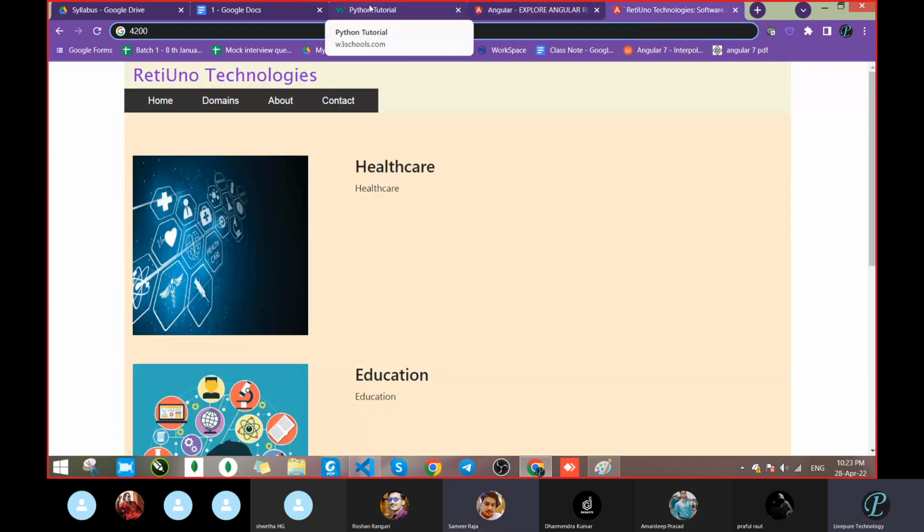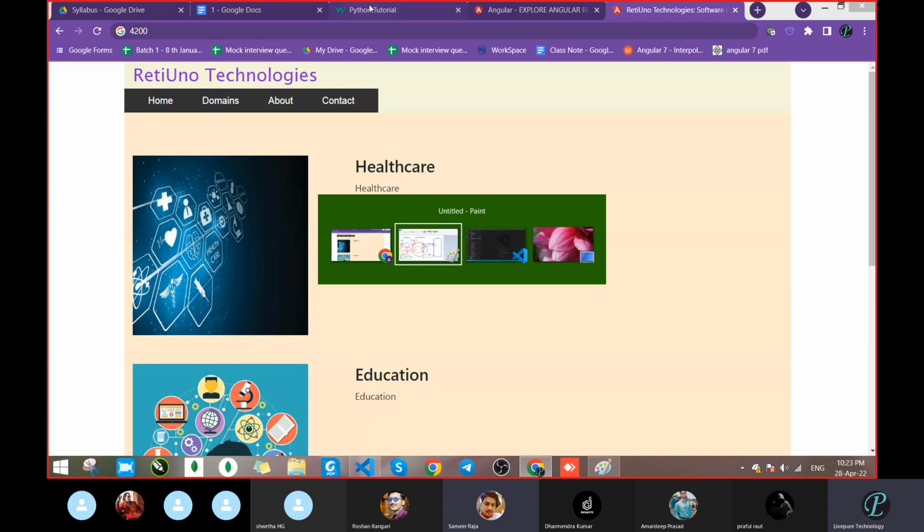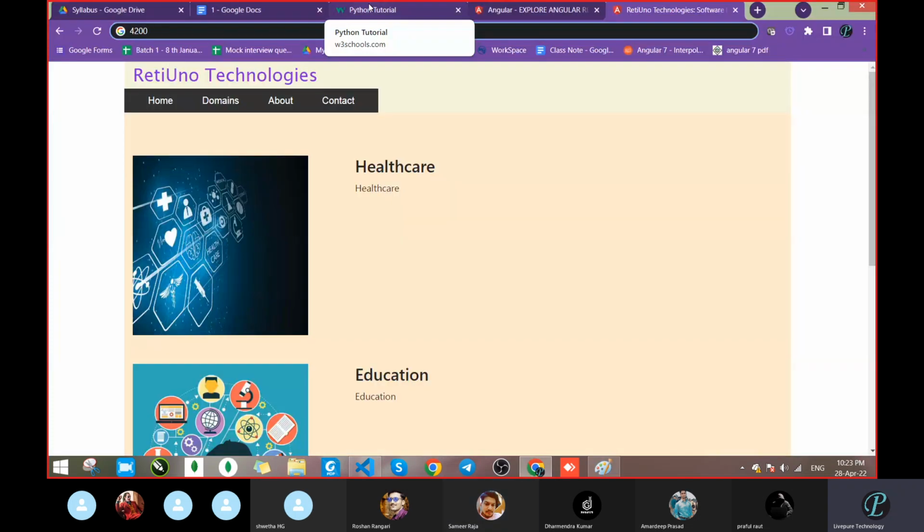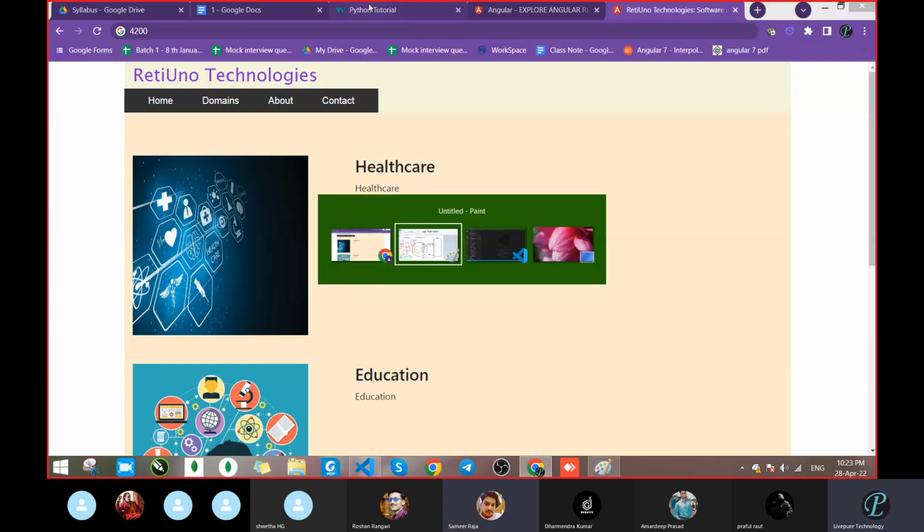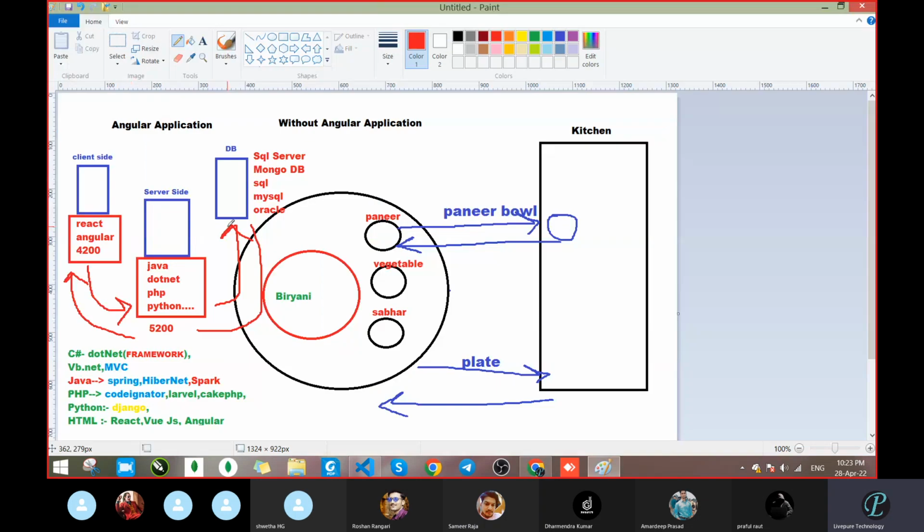Now what do you have to do? These are three different, independent applications. They will work independently, there is no relation. But suppose you want some data from the database. What will you do? You will tell 5200 that you want some data. Who will tell? 4200 will tell, meaning it will send a request to 5200.